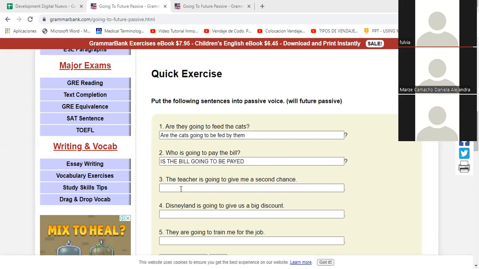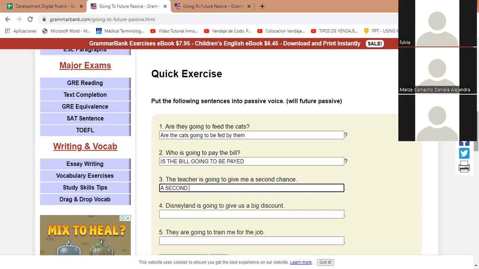The teacher is going to give me a second chance. The second chance is going to be given to me by the teacher. A second chance, you have to use the going to be, right?